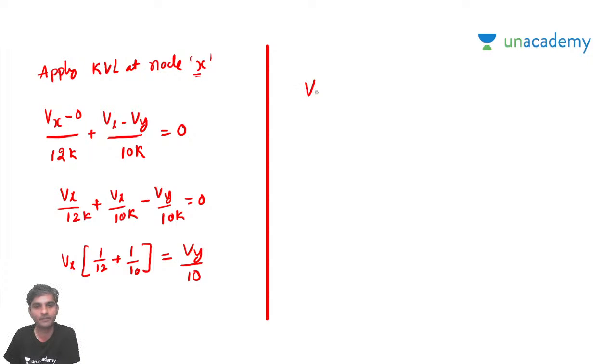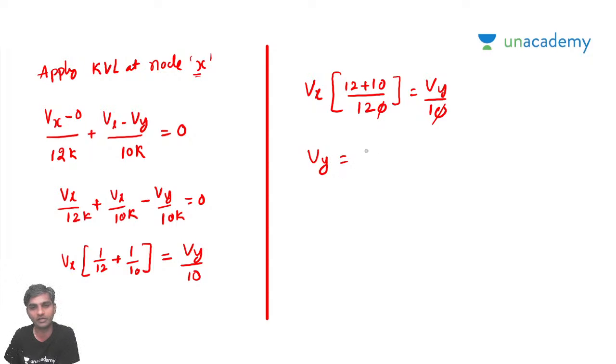This is going to be Vx into 12 plus 10 by 120 is equal to Vy by 10. So this and this will get cancelled. So Vy is going to be 22 by 12 into Vx. So it is going to be 11 by 6 into Vx.